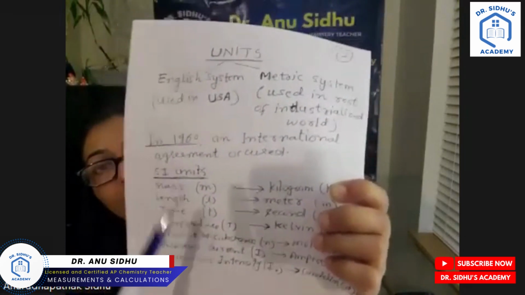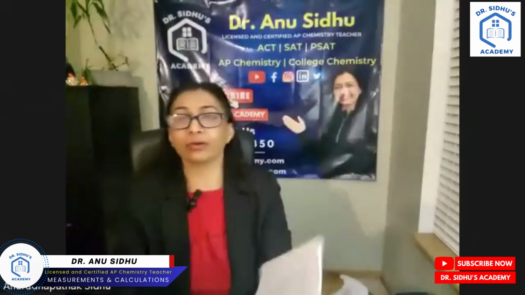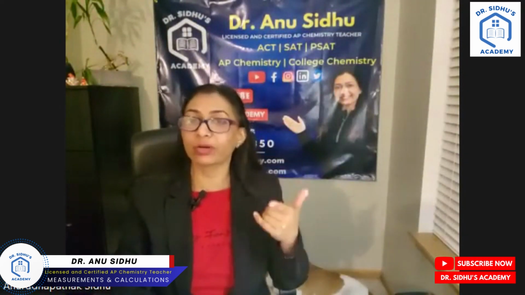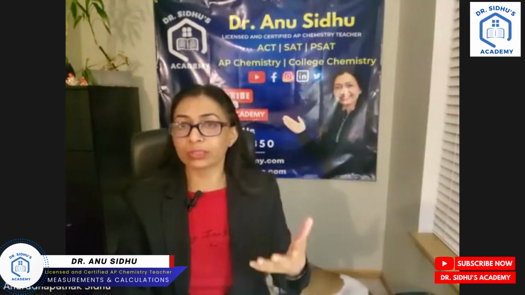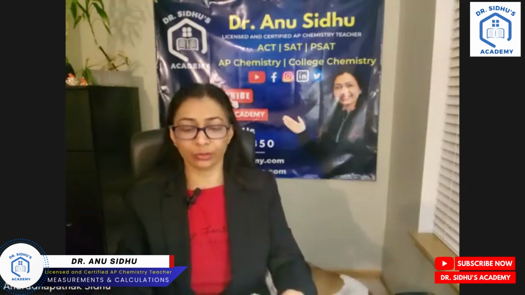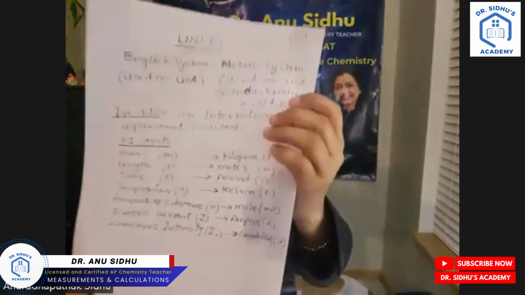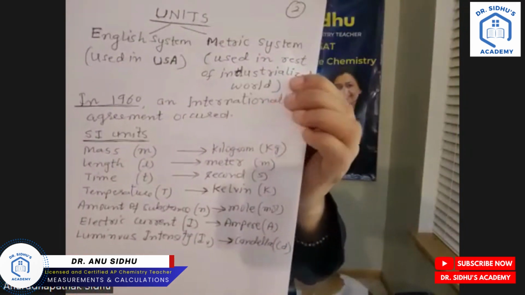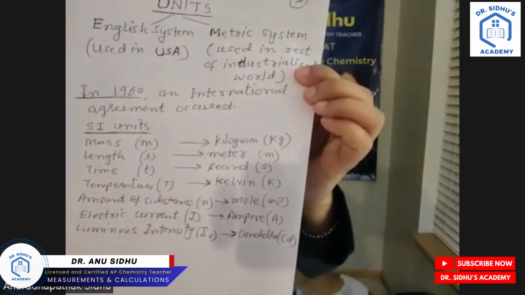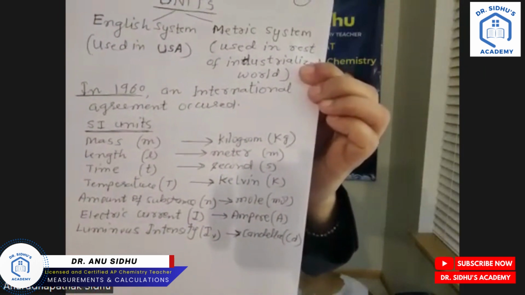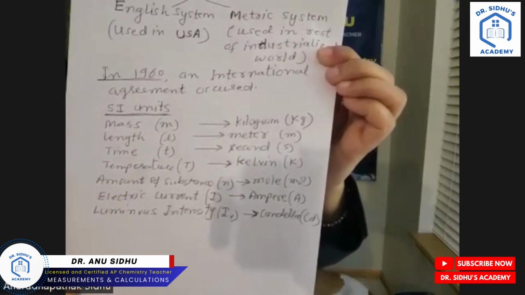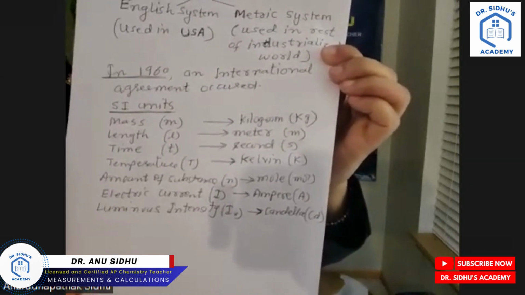What are the abbreviations? For mass, it is M. For length, it is always the lowercase l. For amount of substance, it is N. For current, it is I. And the units are: for mass, kilograms; for length, meters; for time, seconds; for temperature, Kelvin; for amount of substance, moles; for electric current, ampere; and for luminous intensity, candela.